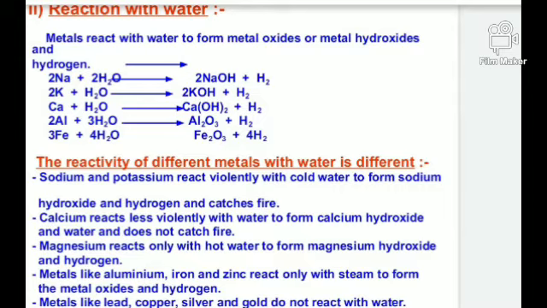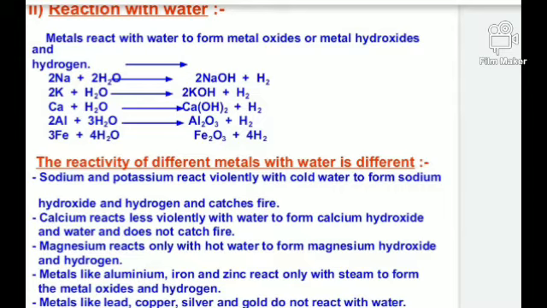First, some metals will react with only cold water. Second, some metals only react with the steam. And third, some metals will only react with the hot water. And some metals will never react with the water.